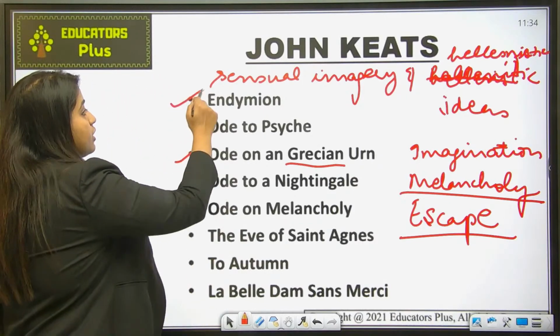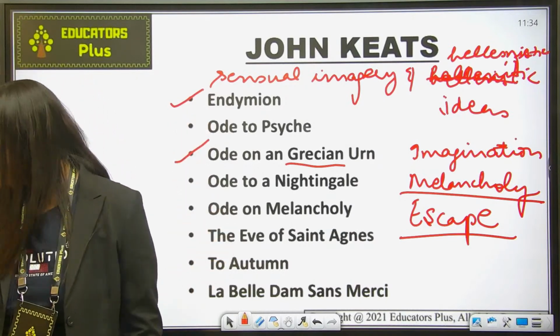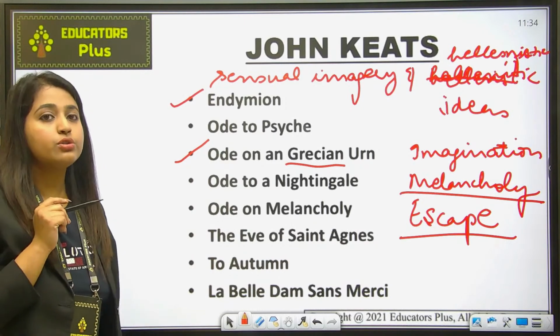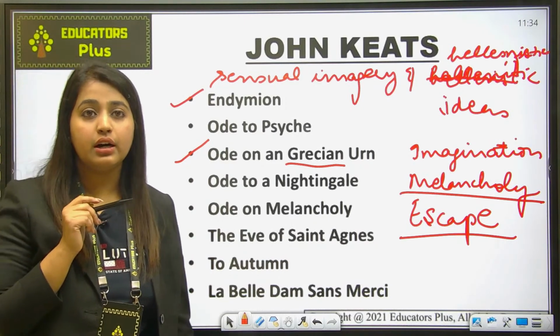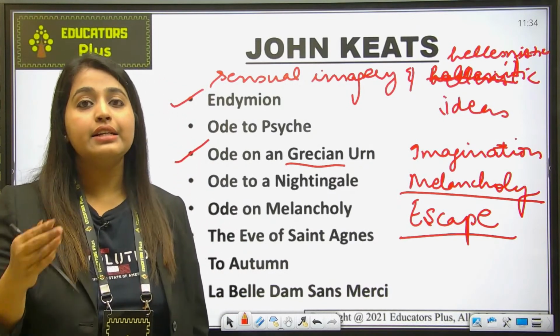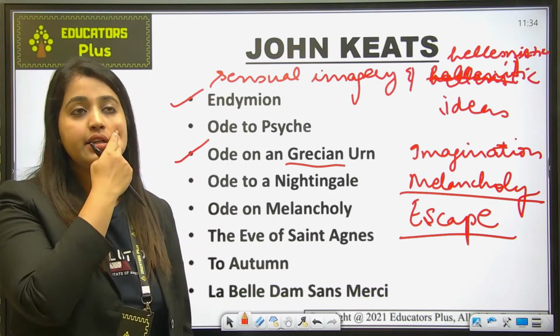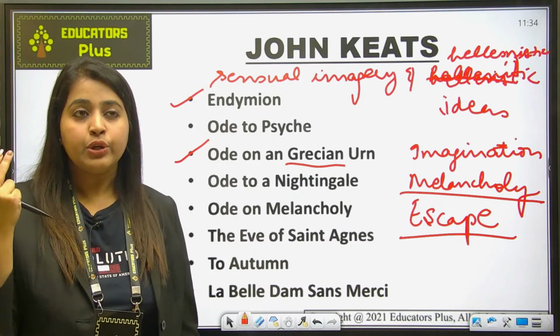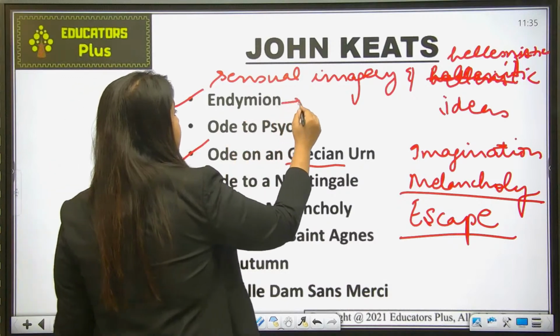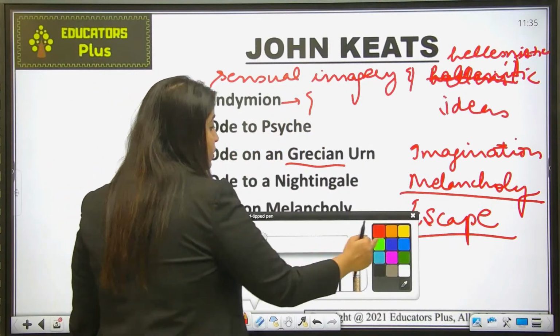Fine, let's talk about the work Endymion. Endymion is also much talked about for Keats's romantic spirit, and it has been dedicated to his friend Chatterton.